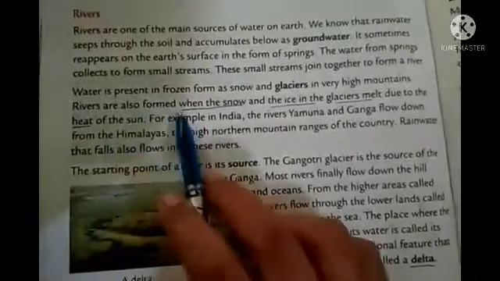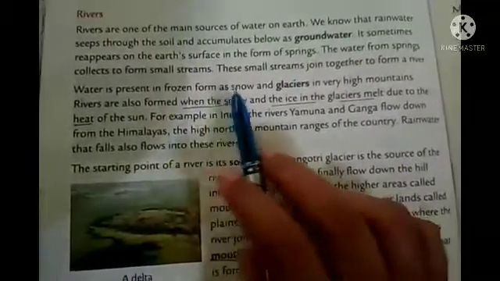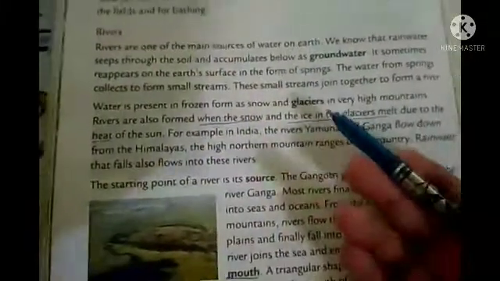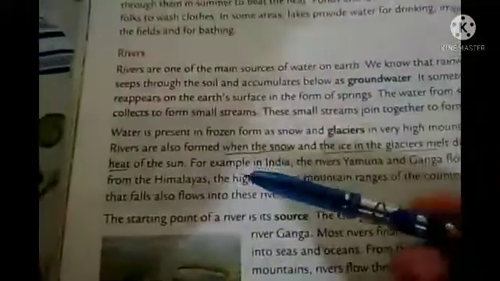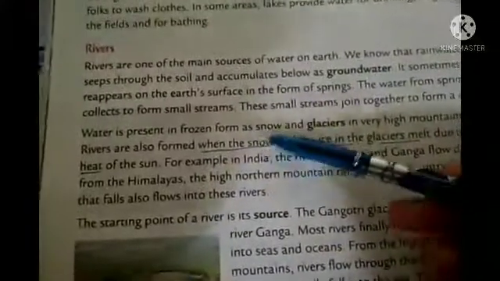So water is present in frozen form as snow. As you know this, right? When temperature decreases, like if we put water into the fridge, then it becomes what? Ice. Okay, so that means the frozen form is called snow.